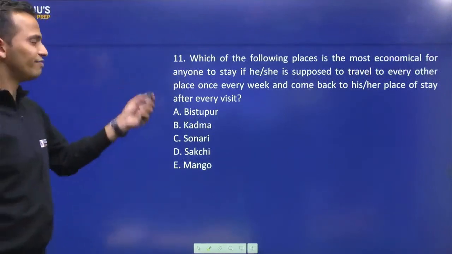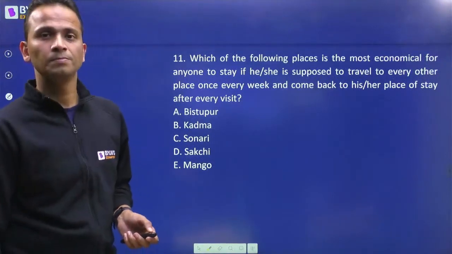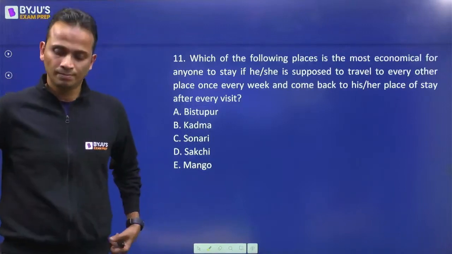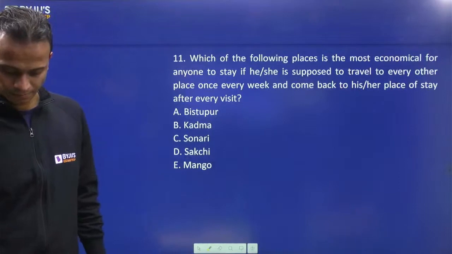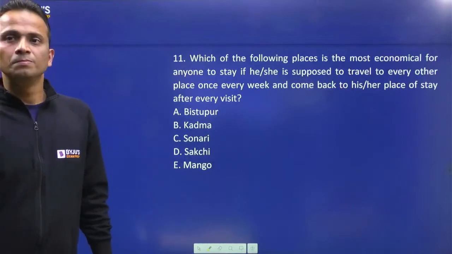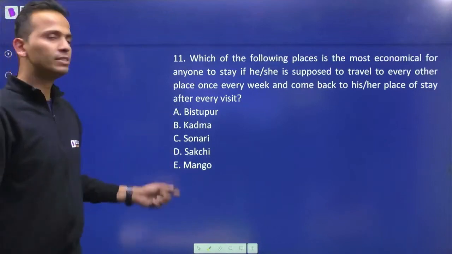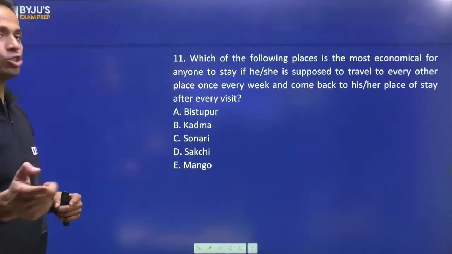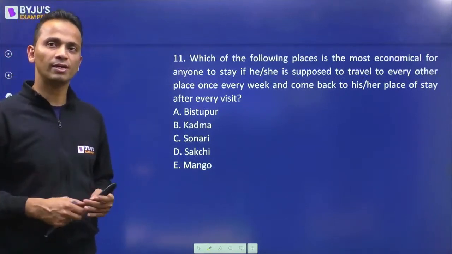Which of the following 5 cities is the most economical? Which option? A, B, C, D, or E? So you'll have to go back to each of the cities and come back to the same city again.